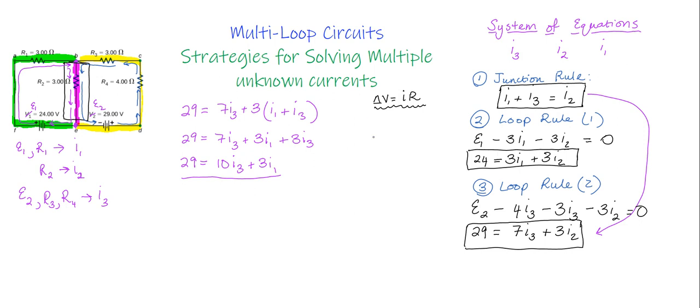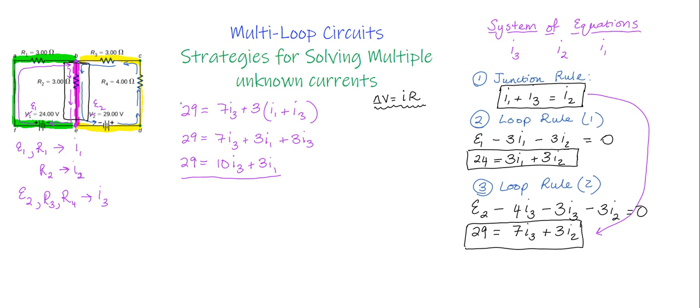Next, if you look at the equations that you have already, you can see here that we've got 3I2 and 3I2 that are similar between these two equations. So a quicker thing to do here in order to eliminate I2 and write another equation in terms of I1 and I3 would be to subtract these two equations from one another. So I'll subtract 24, this equation, 24 equals 3I1 plus 3I2, from this one.